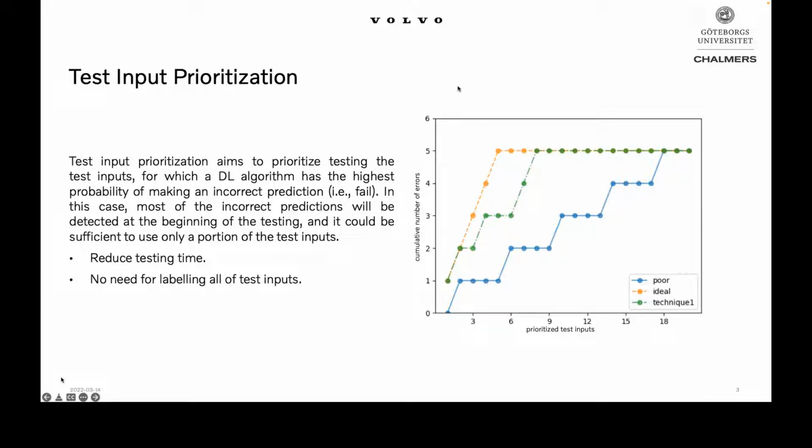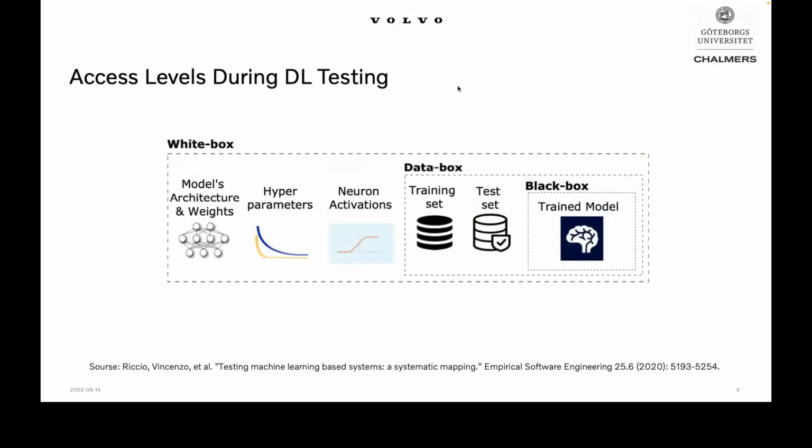So this is the task. An important thing also is that, in this systematic mapping on testing machine learning based systems, the authors distinguish between 3 different types of deep learning testing techniques. This is applicable for all of the testing techniques, but also for test input prioritization in particular.